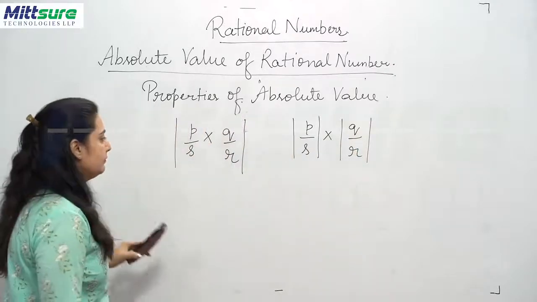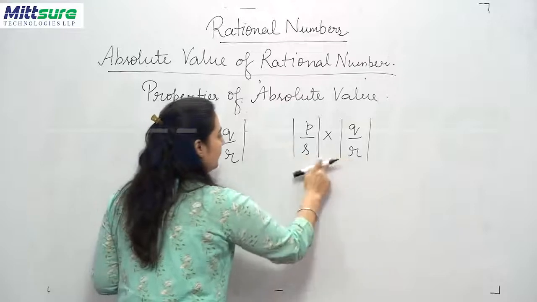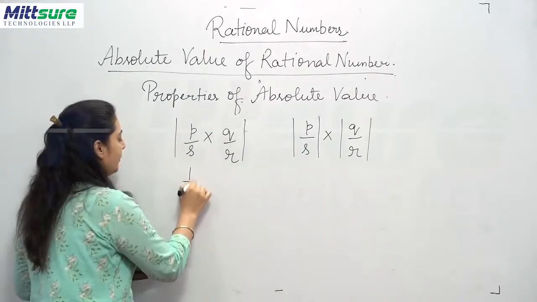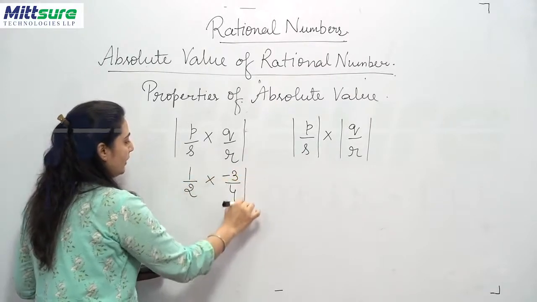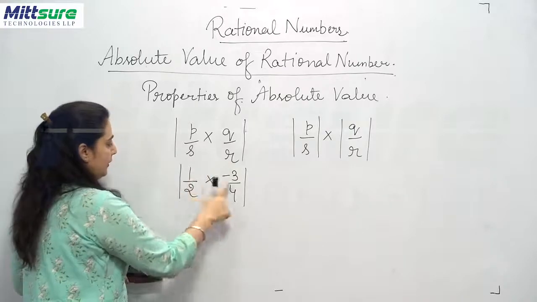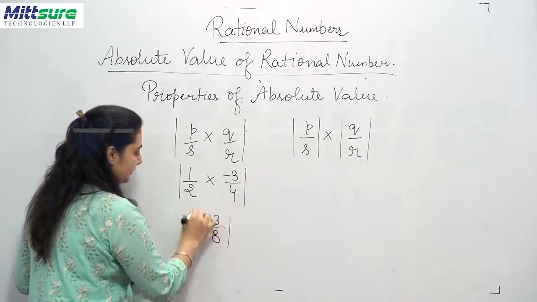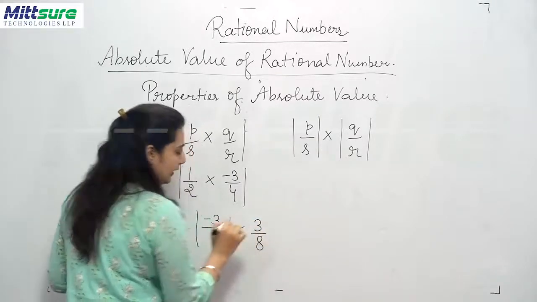Now what will happen to the two calculations, let's understand. I will take the same numbers, 1 upon 2 multiplied by minus 3 upon 4 inside the mode. They will be simply multiplied: minus 3 upon 8. Clear? Its absolute value will be 3 upon 8.